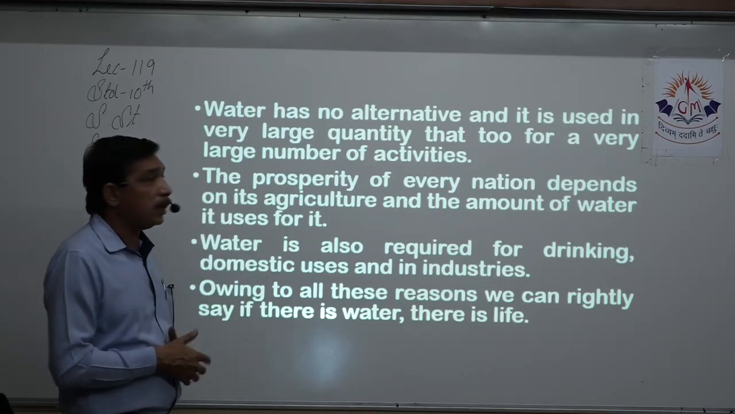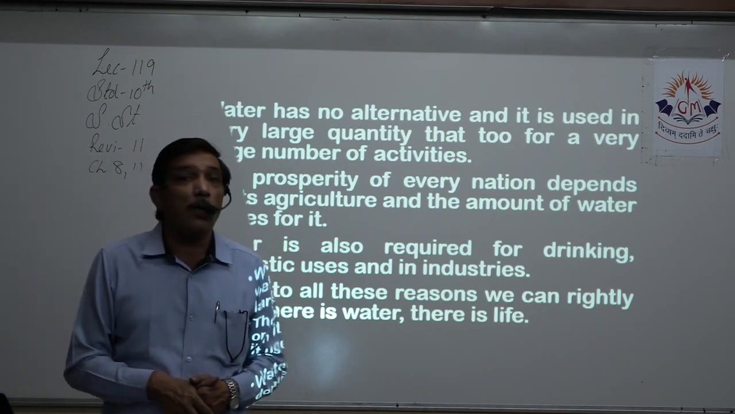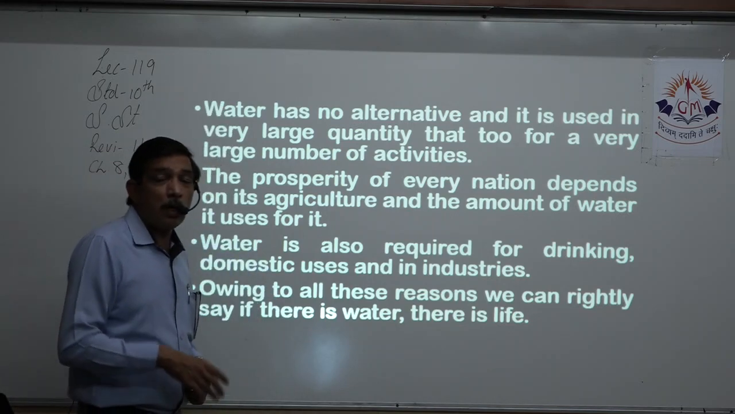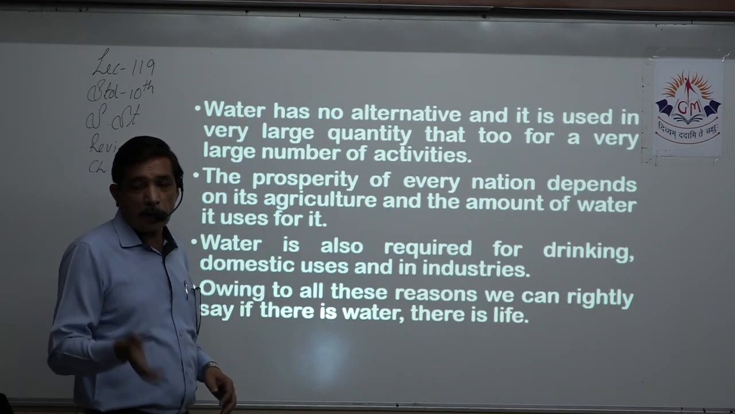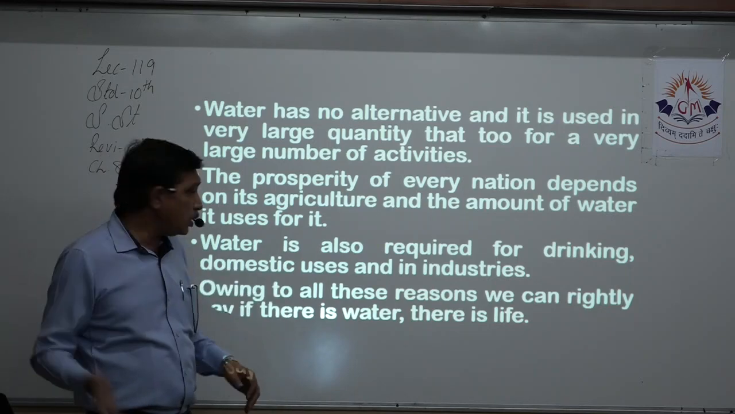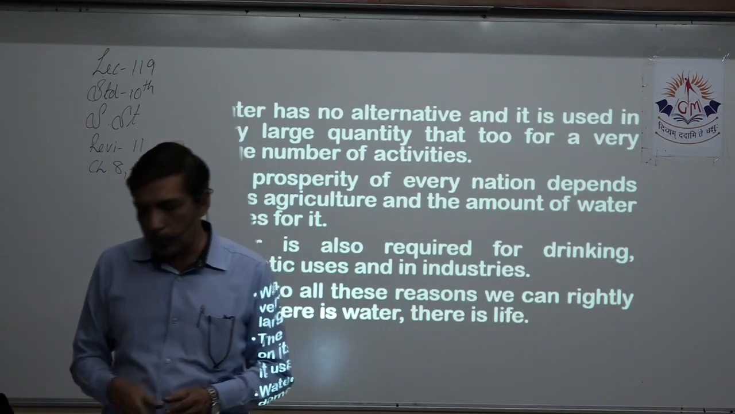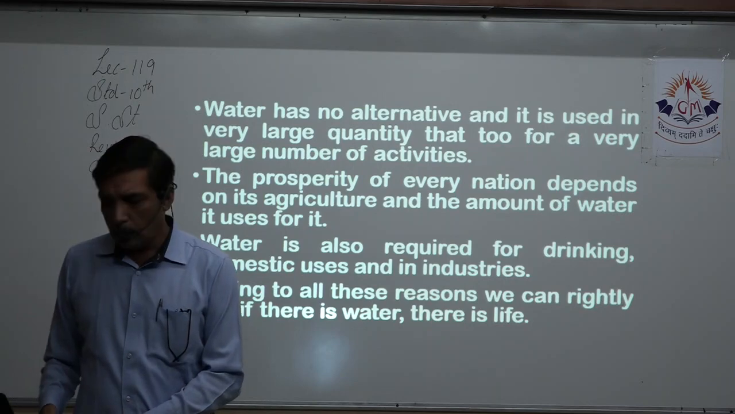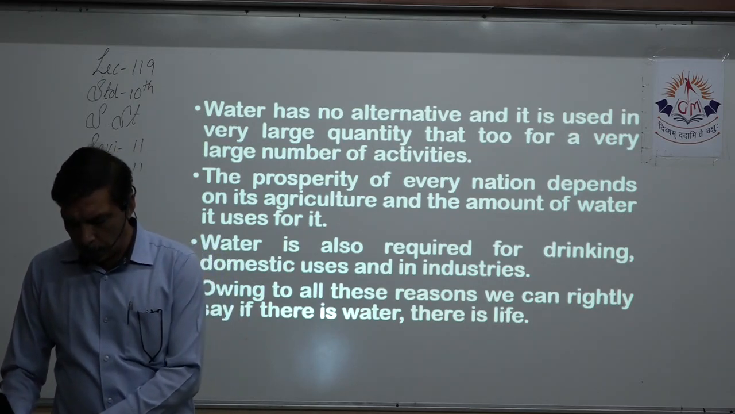The prosperity of each nation depends upon the quantity of water that it has for agriculture, or the amount of water that it has for industrial use, etc. Water is also required for other purposes like drinking, domestic use, or in industries also. We have to give some of this. So owing to all these reasons, we can rightly say that if water is not there, there is no life. So if there is water, there is life on this earth. It is a give reason.